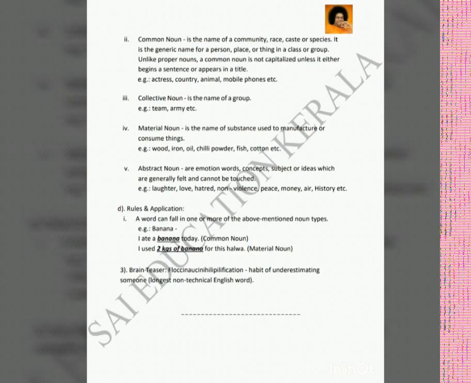All right. What is a collective noun? A collective noun is nothing but the name of a group, such as team, army, navy, armed forces, and so on. It is a specific group that we're talking about.